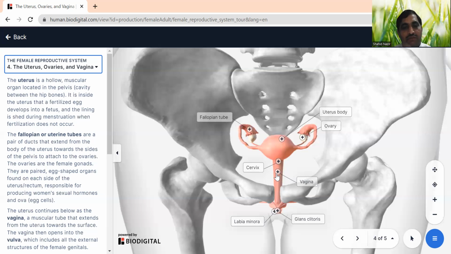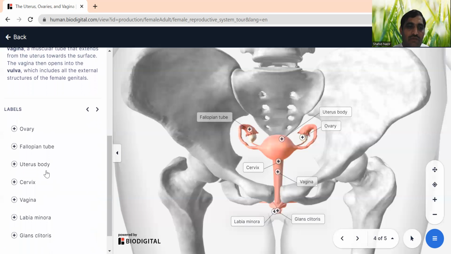This is used during intercourse. Then we have the outer structures, like the clitoris. The clitoris is also very important, because it brings sexual sensation to the female. Then the labia minora is outside, and this is also part of the vulva, the external structure of the female reproductive system.